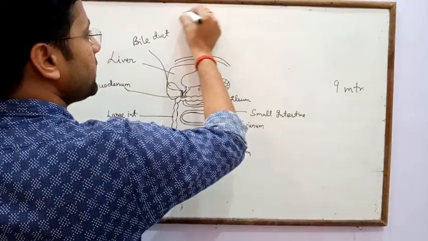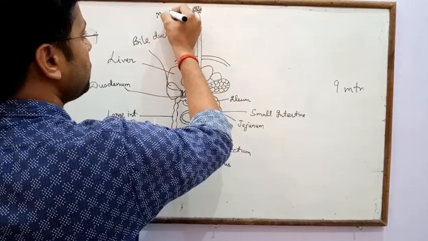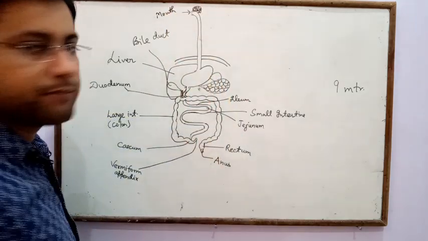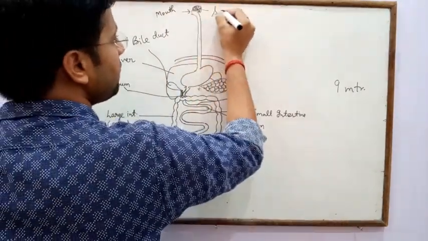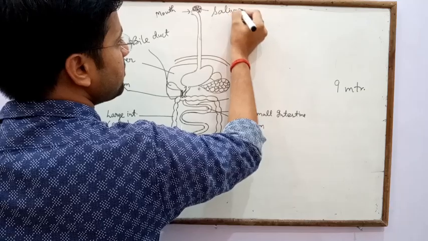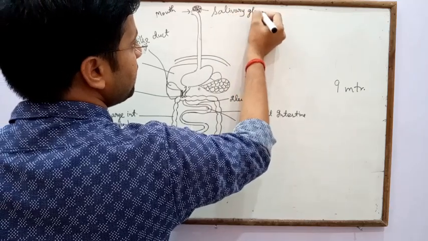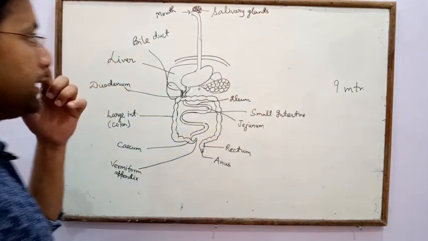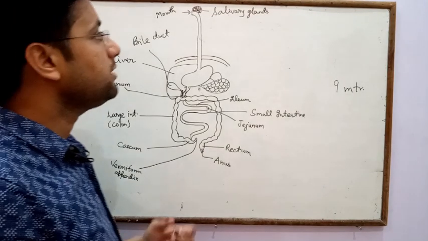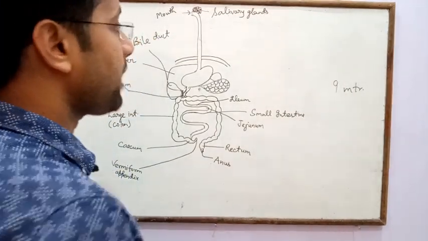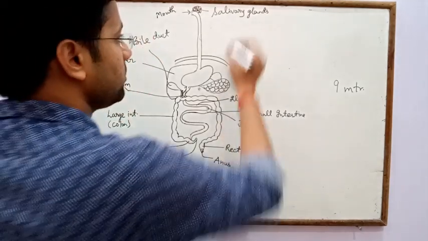This first part is the mouth or oral cavity, and in the mouth salivary glands are present. Three pairs of salivary glands are present in our mouth.